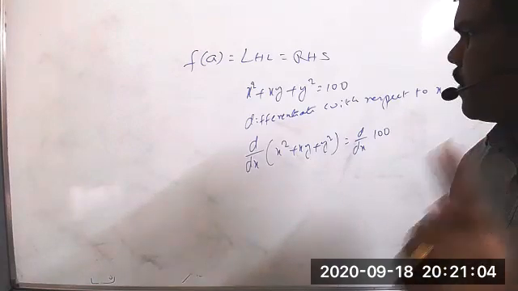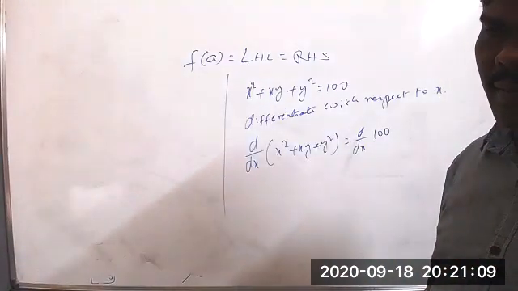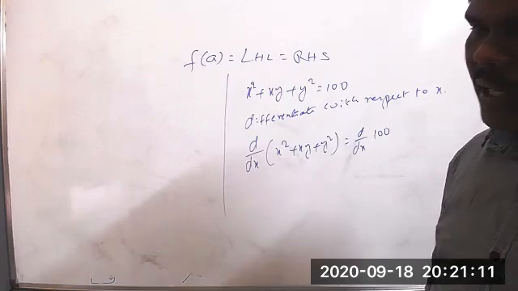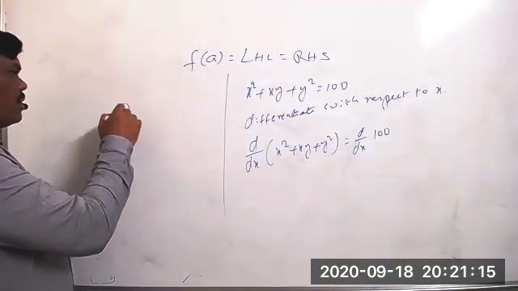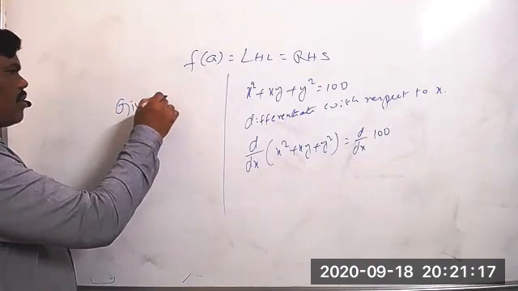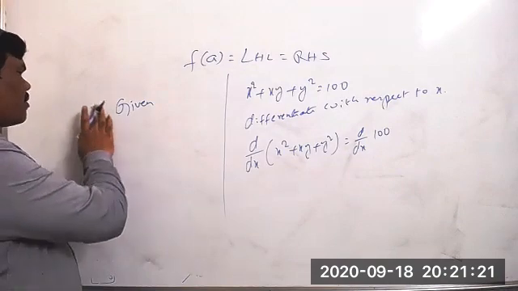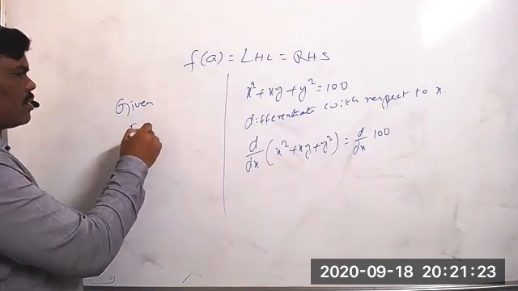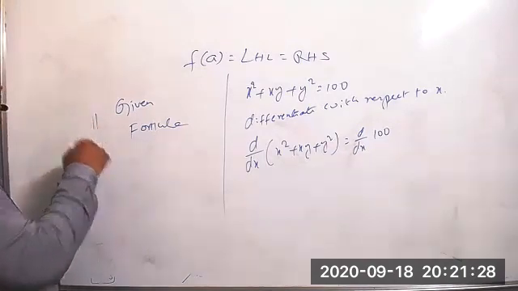See, for every question paper they give a scheme of evaluation. For writing the given information, immediately we get half a mark. Along with that, if any formula is there, writing the formula, we directly and easily get 1 mark.